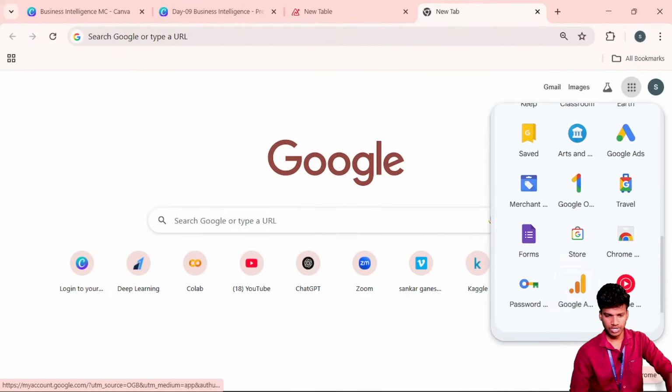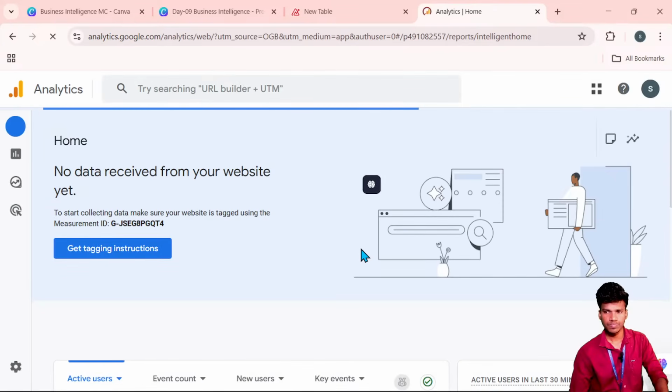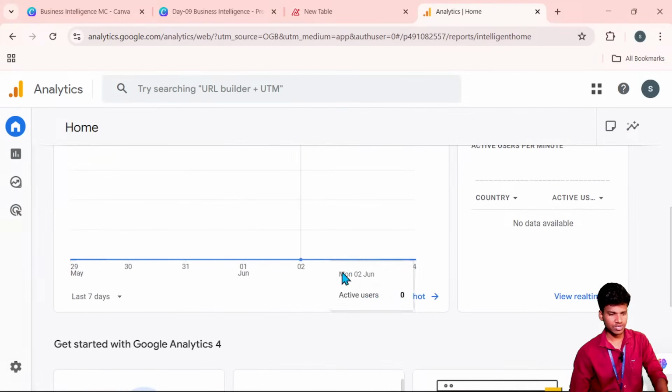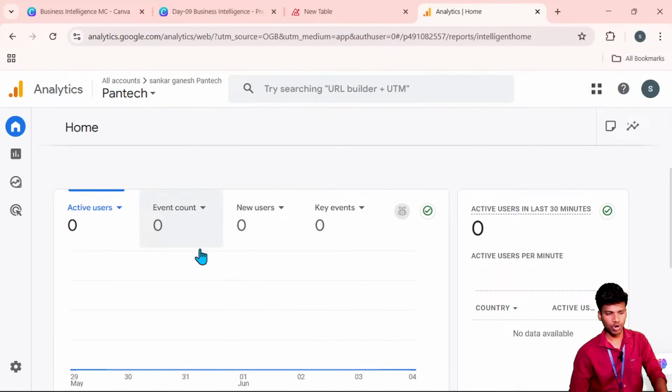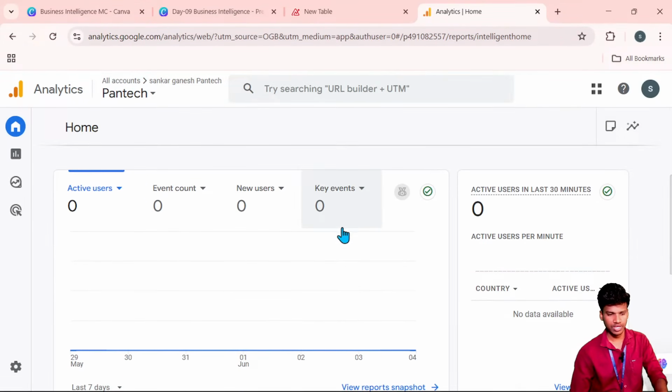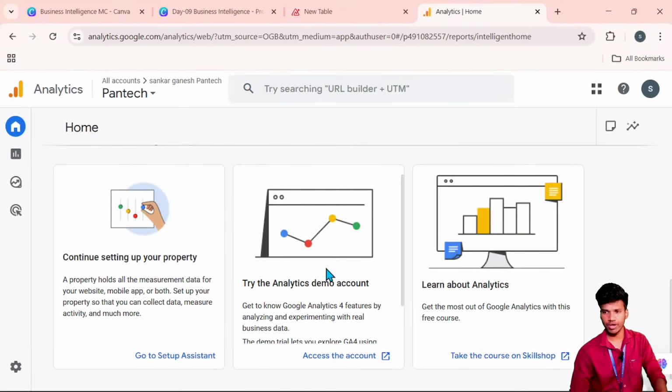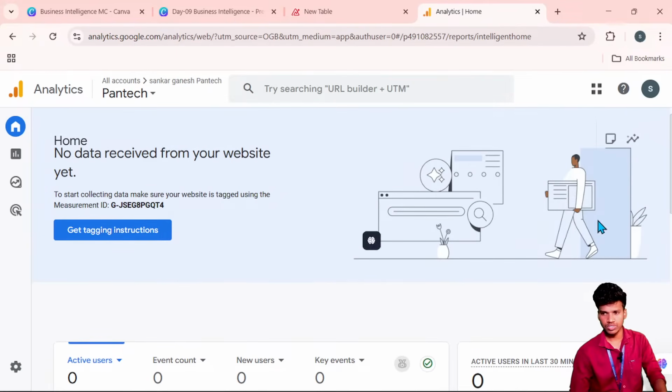So once you see the Google Analytics, okay, now you see this. The user interface looks like it is advertisement related. Based on the users, how many users newly joined? What are the key events? The sales related data and also marketing related ads. For this kind of ads, Google Analytics will be used.